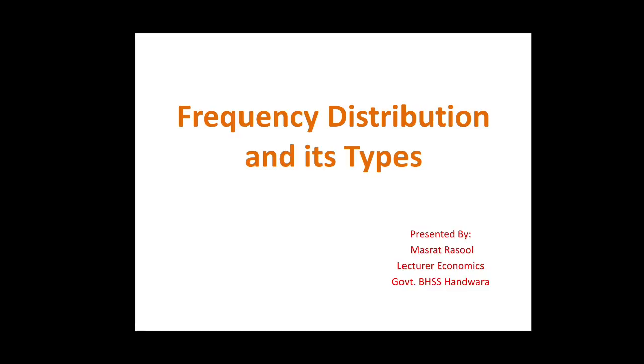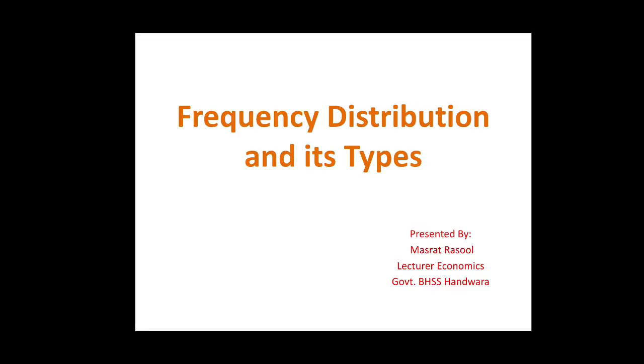As already discussed in our previous lecture, statistical series are of two types: number first, individual series, and number second, frequency series. Frequency series are further classified into two more types. First, discrete frequency series, and the second important type of frequency series is frequency distribution, or we can say continuous frequency series. We discussed the discrete frequency series and the other types of statistical series in our previous lecture.